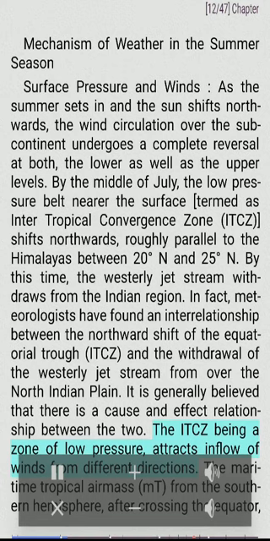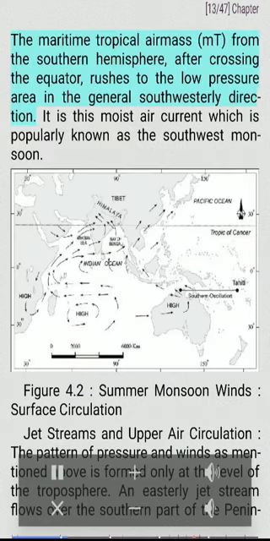The ITCZ, being a zone of low pressure, attracts inflow of winds from different directions. The maritime tropical air mass, MT, from the southern hemisphere, after crossing the equator, rushes to the low pressure area in the general southwesterly direction. It is this moist air current which is popularly known as the southwest monsoon. Figure 4.2. Summer monsoon winds.